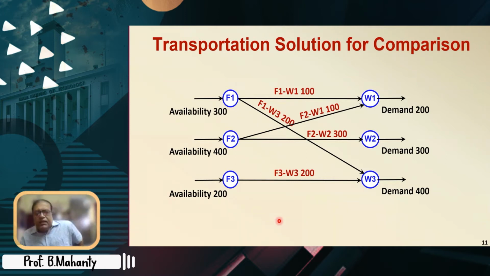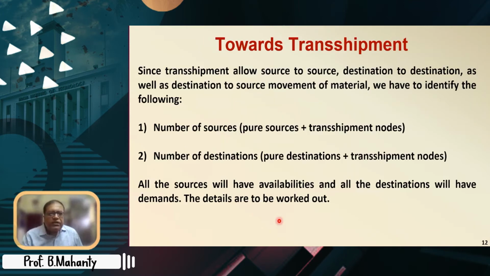So let us now see some of the important considerations for transshipment. First of all, since transshipment allows source to source, destination to destination, as well as destination to source movement, we have to identify the following. So the number of sources.